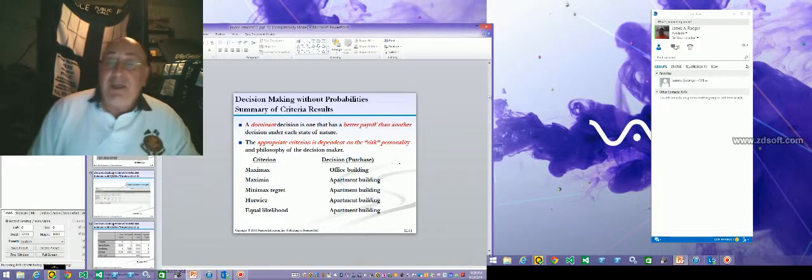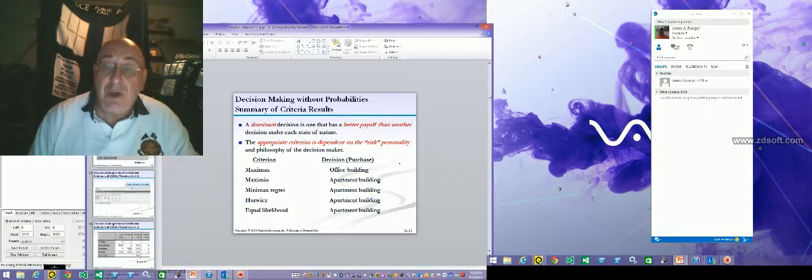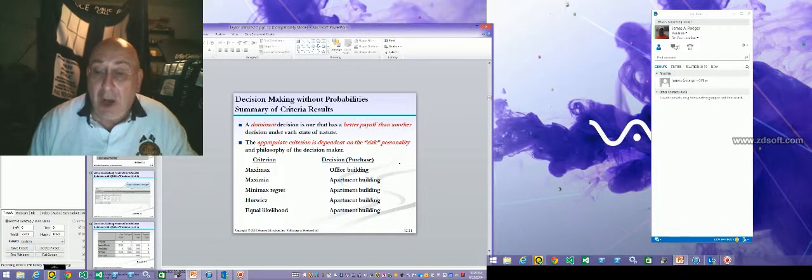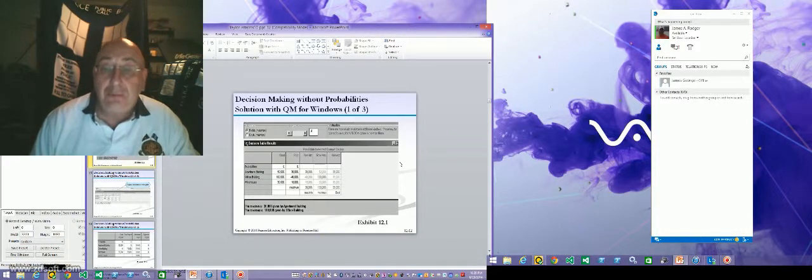So the dominant decision, the one that gives us a better payoff than the other ones, is the one that we're going to pick. And this appropriate criterion is dependent upon the risk that we're going to take. So the maxi-max is going to tell us to take the office building. But the maxi-min, the mini-max regret, the Hurwitz, and the equal likelihood all tell us that we should pick the apartment building. Again, we can do this in Excel, and we can do this in QM.